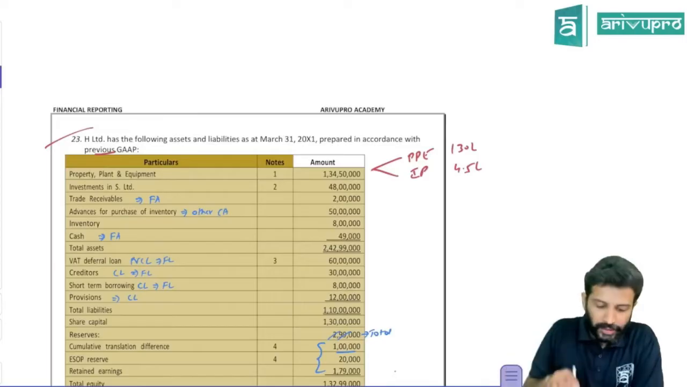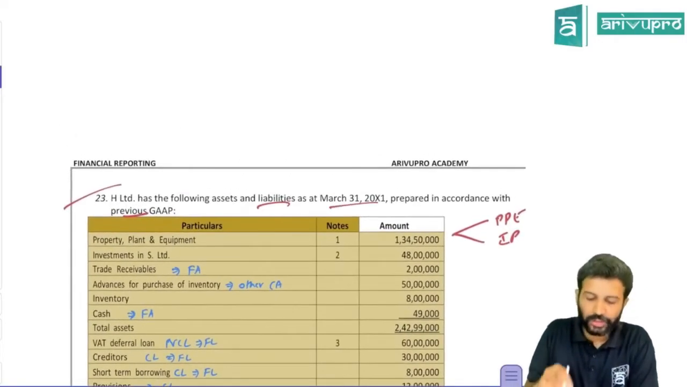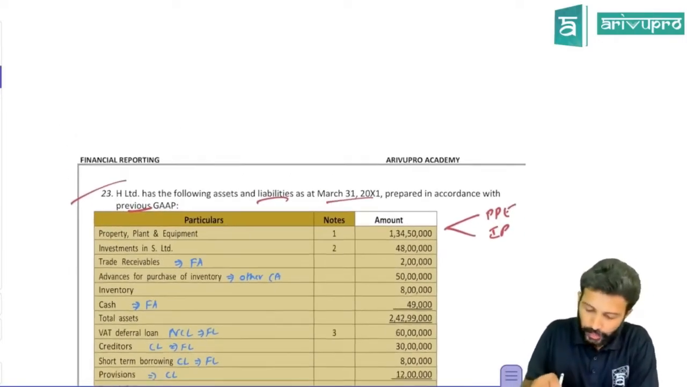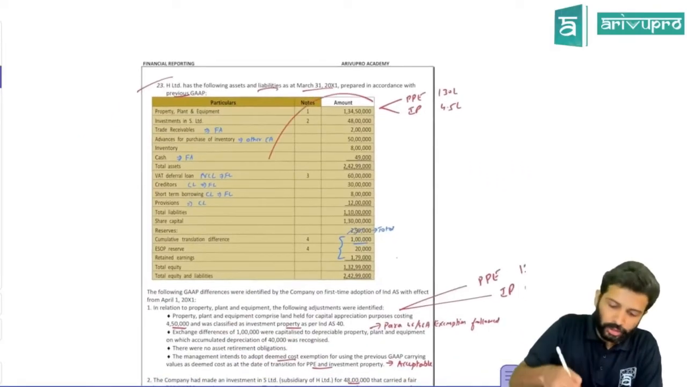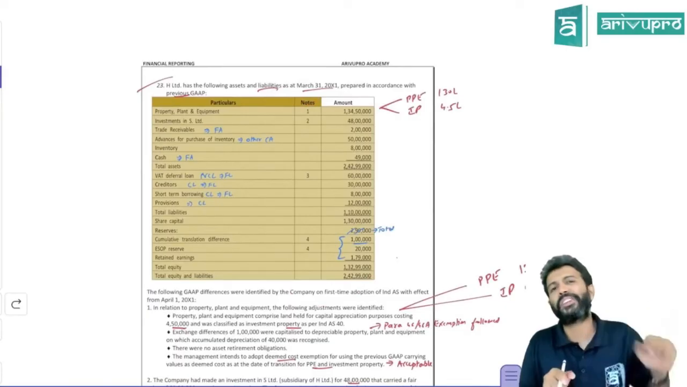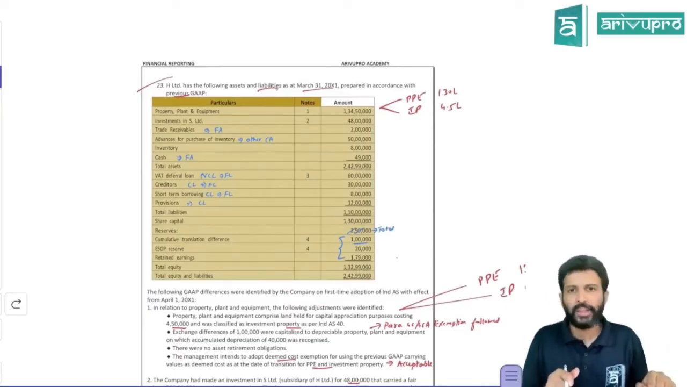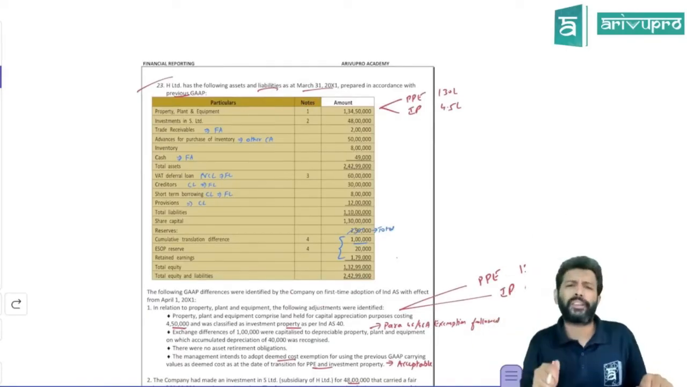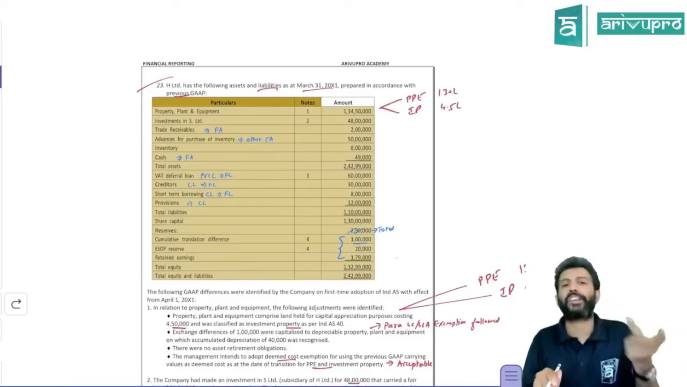Okay, next one. H Limited has the following assets and liabilities as on 31st March 20x1, prepared in accordance with previous GAAP. So this is also one popular question. They will give you a balance sheet as per accounting standards. Then they will say the company has moved over to IND AS. Now we have to redraft the balance sheet as per IND AS.